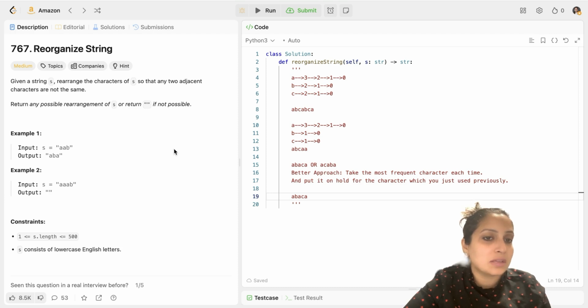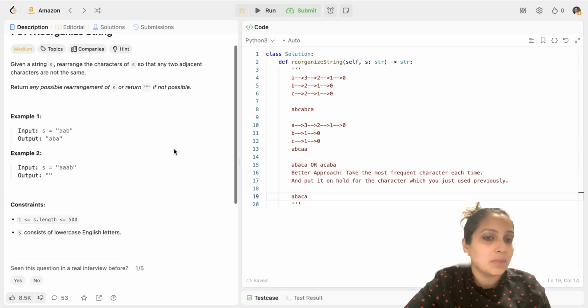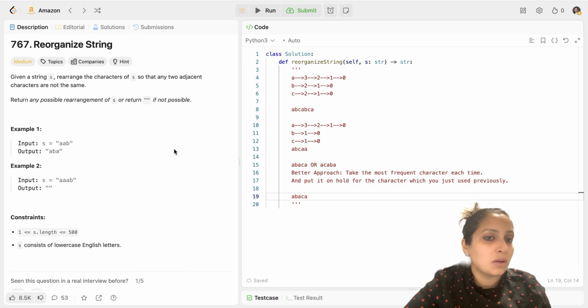Let's look at a few examples to understand the question better. The question seems very simple on the outside, but it's a very complex question, and I would rate it as a hard level question rather than a medium level question. And that's why it's one of the favorites of many companies. So let's look at the examples to understand it better, and then I'll explain the algorithm behind solving this question. Example 1. S given to you is AAB.